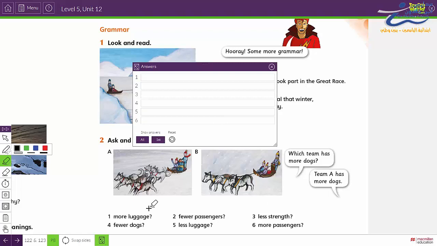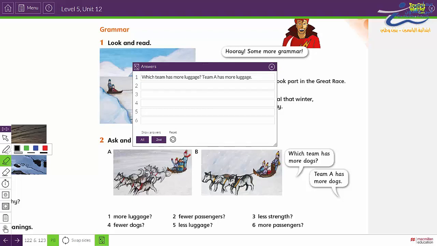Now let's check your answers. Who can answer number 1? Excellent. Number 1 will be which team has more luggage? And the answer is Team A has more luggage. Number 2, fewer passengers. We have here just 1 passenger.